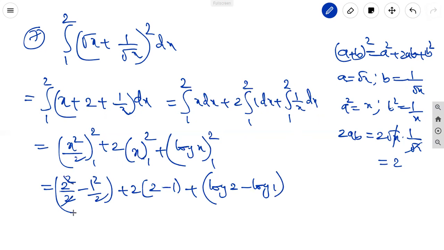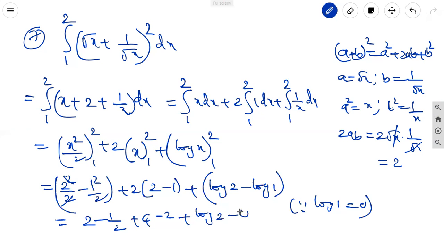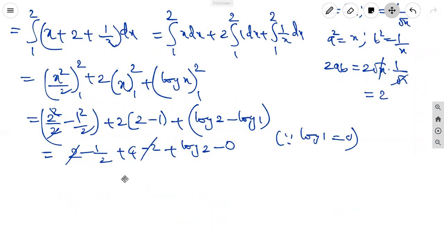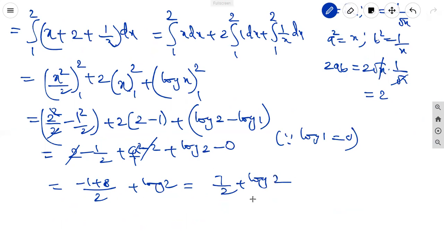Here the 1, 2 get cancelled. It's 2 minus 1 by 2 plus 2 into 2 minus 2, plus log 2, minus log 1. Log 1 is 0. So this is 0. Minus 2 plus 2 cancel. Taking the LCM, 2 is the LCM: 4 minus 1 by 2 plus 4 by 2, 4 to the 8 minus 1 plus 8, plus log 2, is equal to 7 by 2 plus log 2, is the answer.